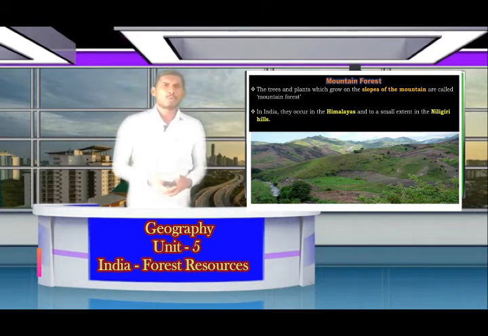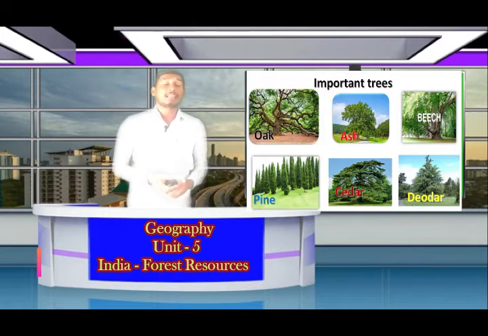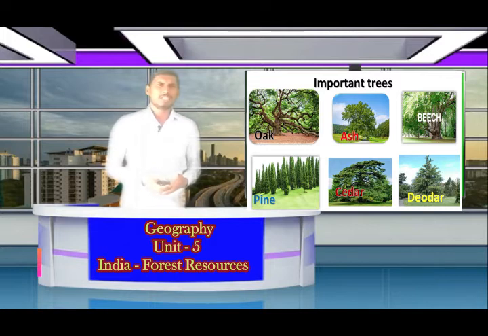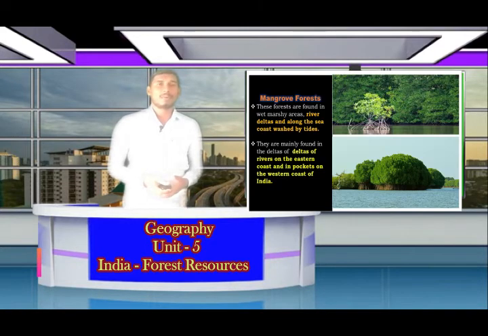Next one is mountain forest. The trees and plants which grow in the slopes of mountains are called mountain forest. In India, they occur in the Himalayas and to a small extent in the Nilgiri hills. Some of the important trees are oak, ash, beech, pine, cedar and deodar. These are all some of the important trees which we can find in these areas.